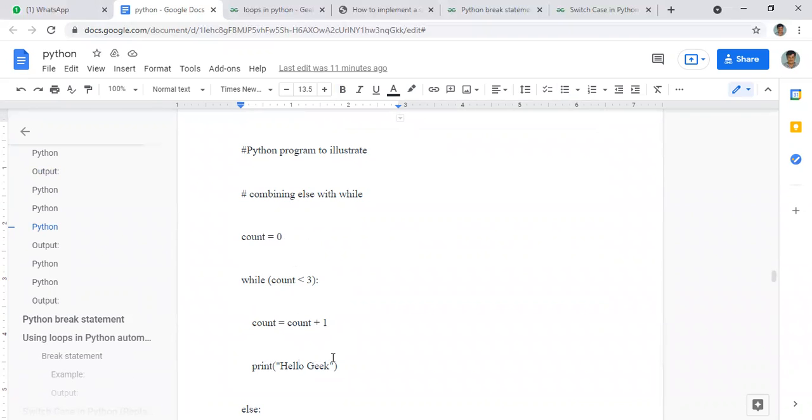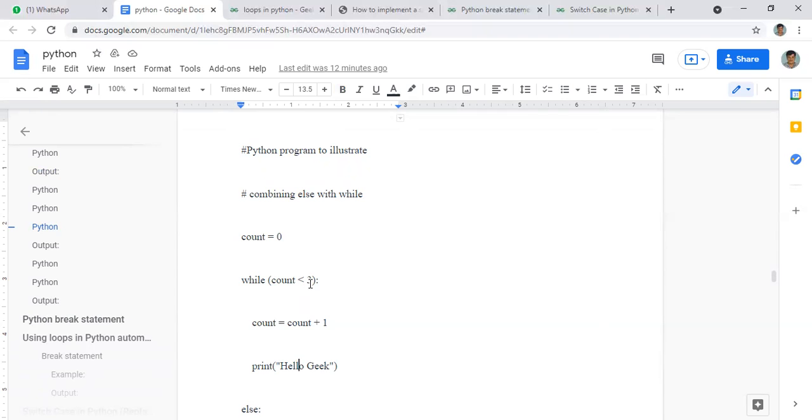It will print this term, hello geek. Then next, count is equal to count plus 1. Initially count is 0, then next it is 0 plus 1, which is 1. In the next iteration the count will be 1, and you check whether 1 is less than 3. Yes, it is less than 3. Then the printing of hello geek will continue, from 0 to 2: 0, 1, 2. 3 will not come because 3 is not less than 3. This much is clear.